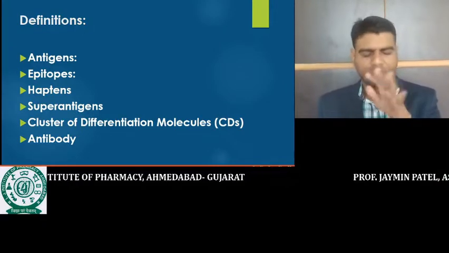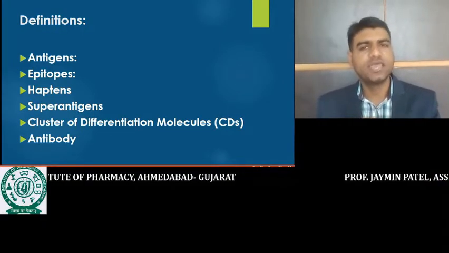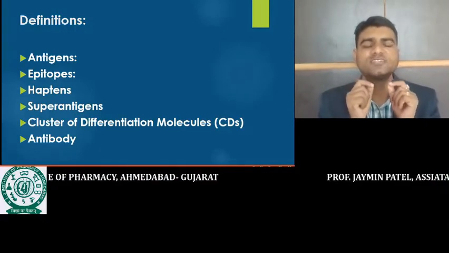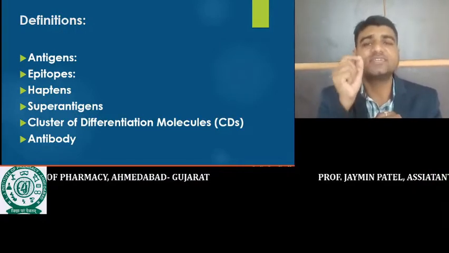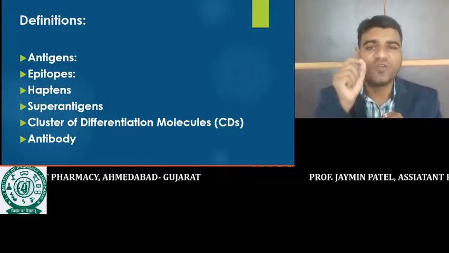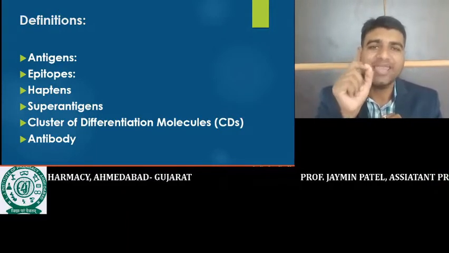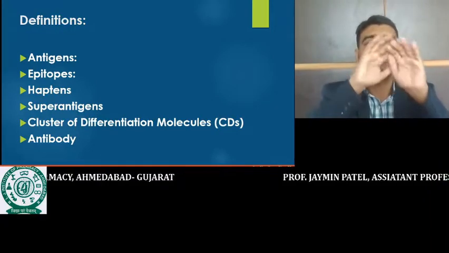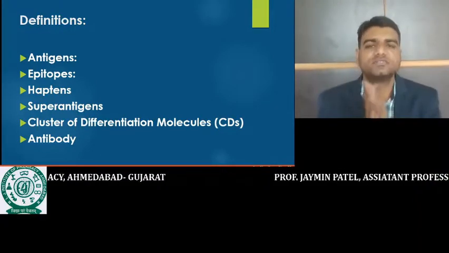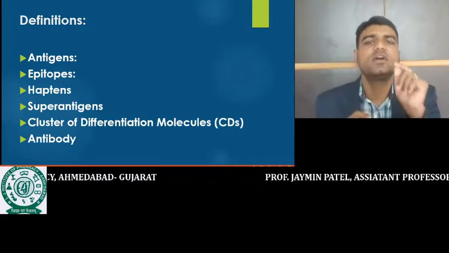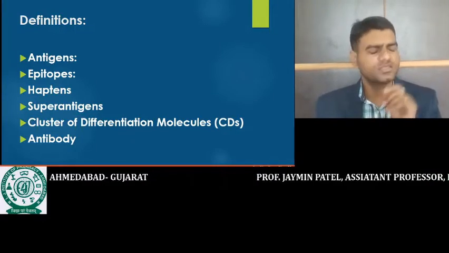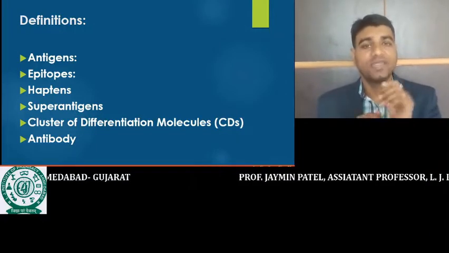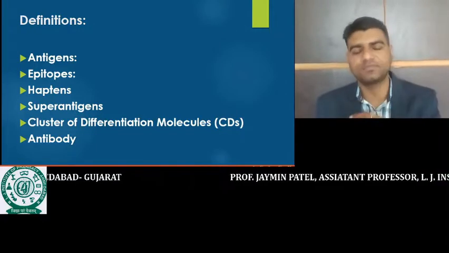Next terminology is haptens. I think you are not familiar with this term. Haptens means what? A hapten is a very small antigen. By itself it does not act as an antigen. But when it binds with a carrier protein and makes a complex, this complex acts as an antigen and activates the immune response. The best example of a hapten is penicillin. Yes, penicillin is a drug and it acts as a hapten.